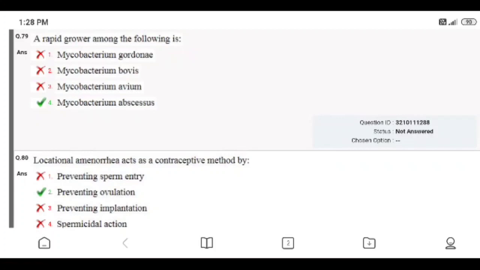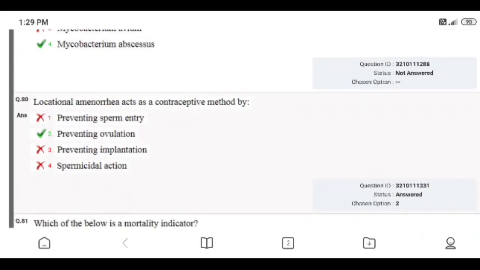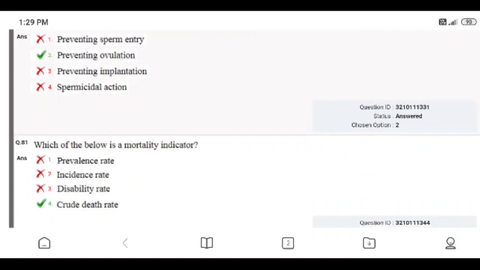Question 80. Lactational amenorrhea acts as a contraceptive method by: preventing sperm entry, preventing ovulation, preventing implantation, spermicidal action. Right answer is 2, preventing ovulation. Right answer given by me.